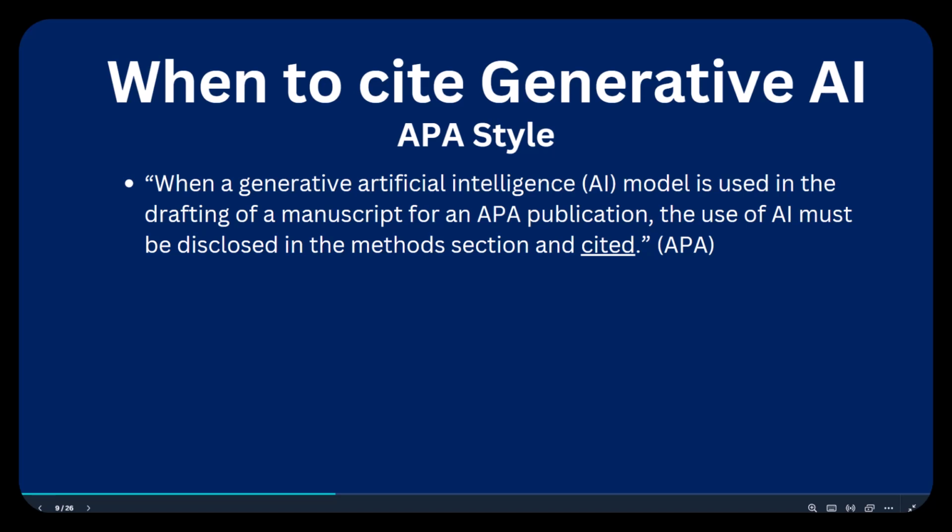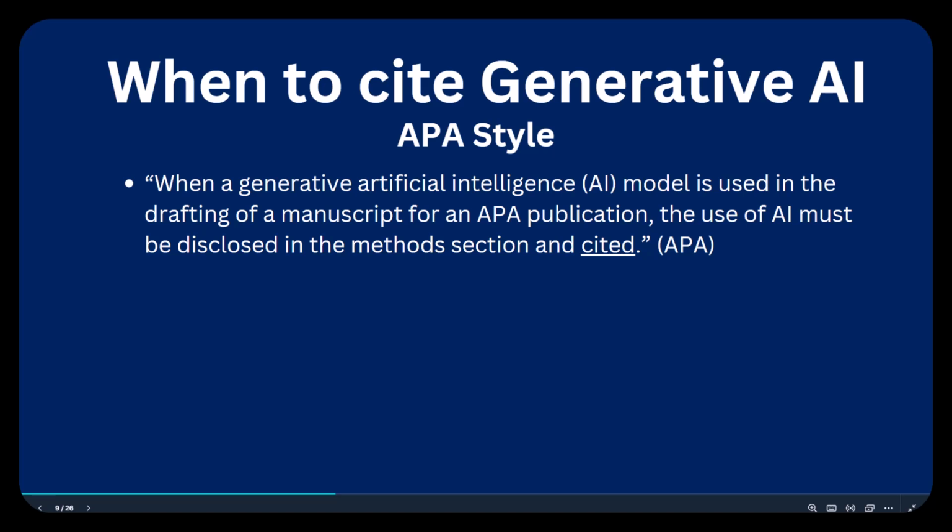The APA style states some specific things as to when to cite generative AI tools. Specifically, when AI is used to help draft the manuscript of a written work, such as brainstorming, outlining, or proofreading, the use of that AI must be spelled out in the methods section of the paper and then cited.